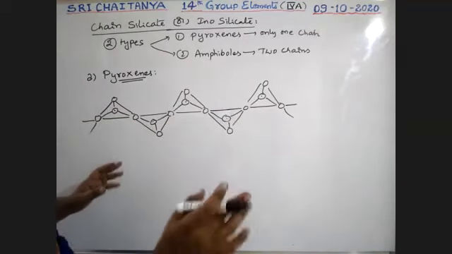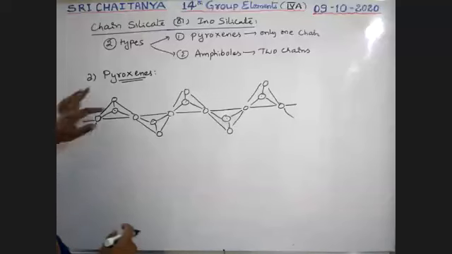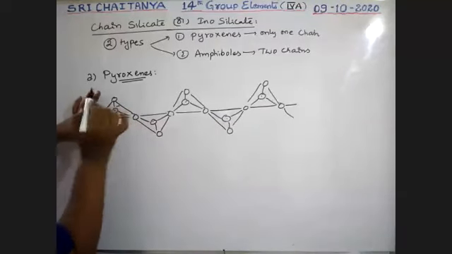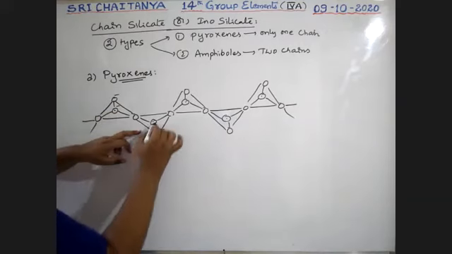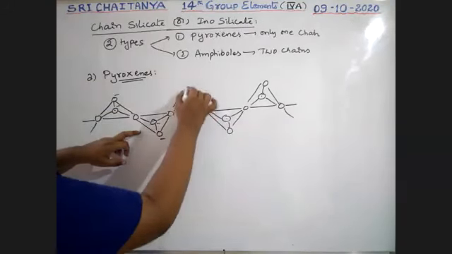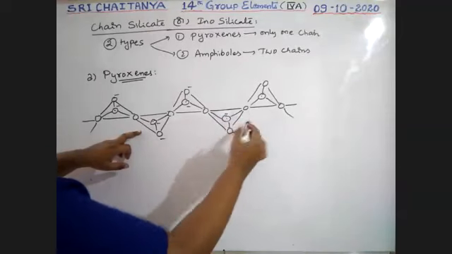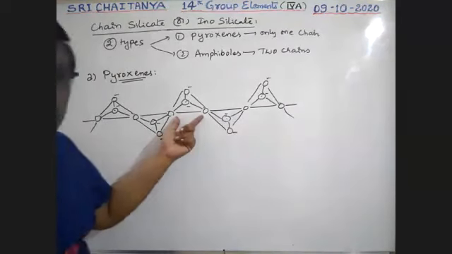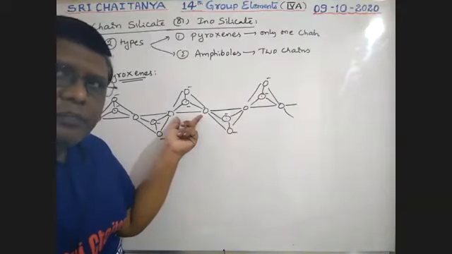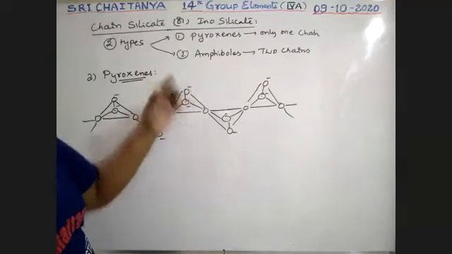Next, these oxygens are in sharing. Those oxygens have no negative charge, but this one is not shared, that's why it has a negative charge. Negative, negative, negative. Next, see, boys, from one unit, how many oxygens are shared in this chain? Two oxygens are shared.